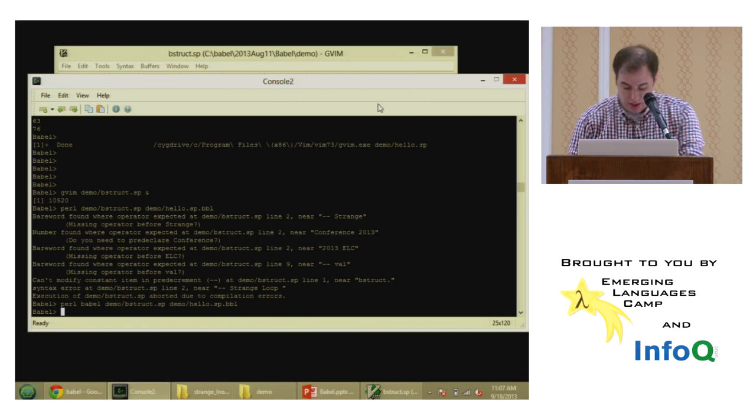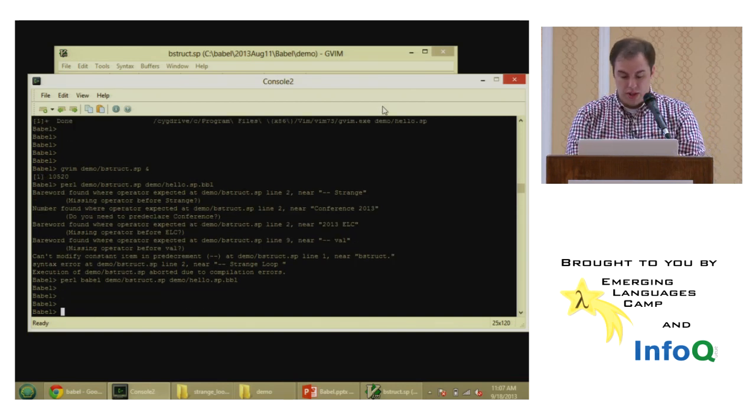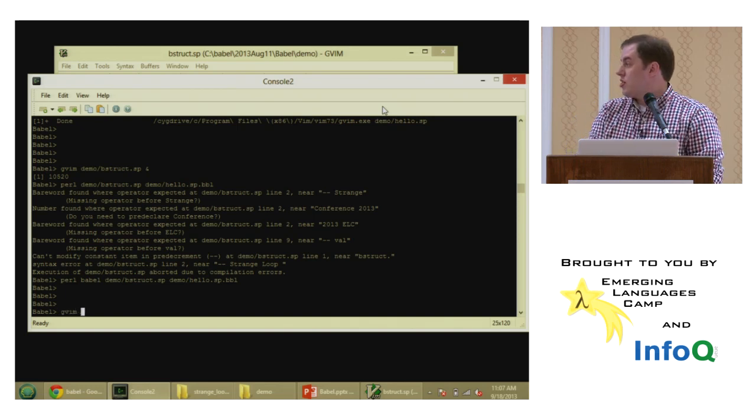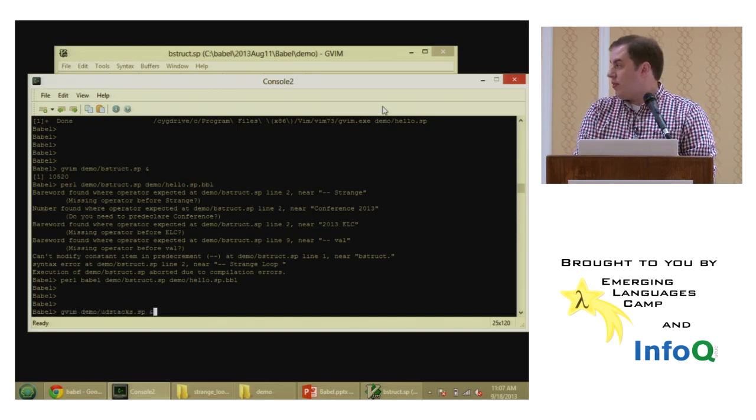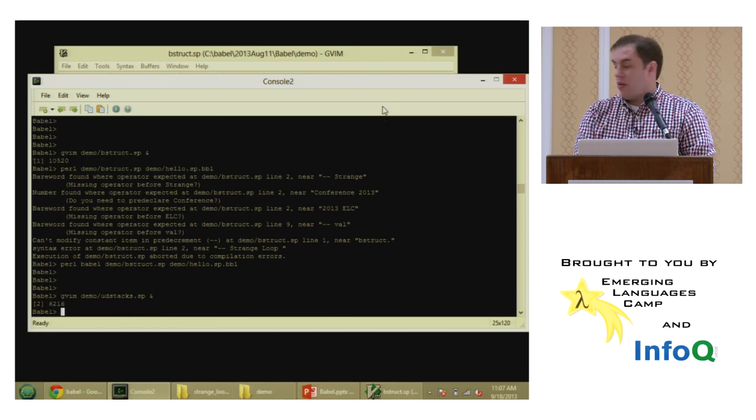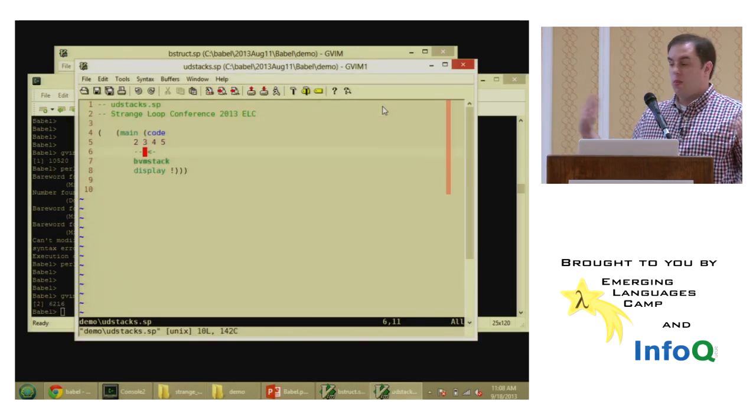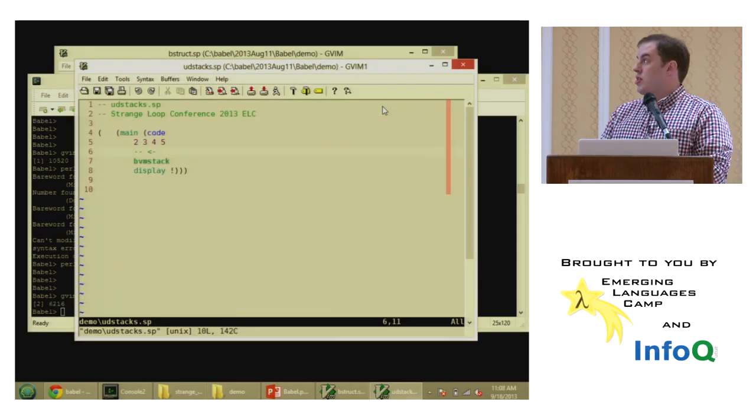Okay, and we'll take a look at a couple more after this. First, I want to show what is going on in the stack, because in a stack-based language, we're operating on the stack all the time. So what is actually going on in the stack?